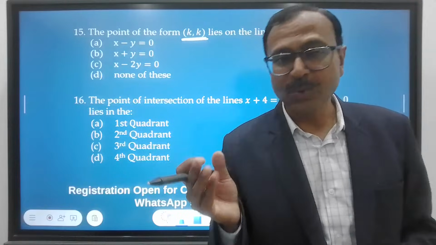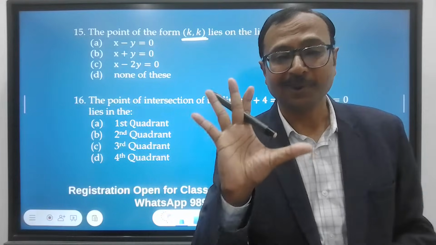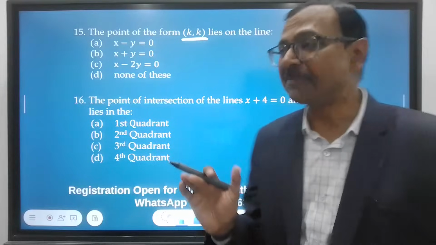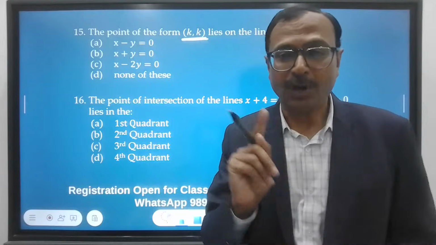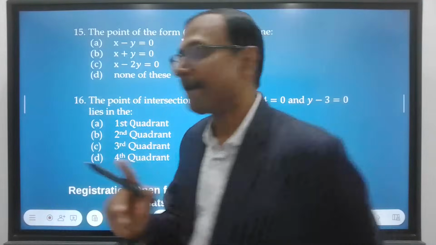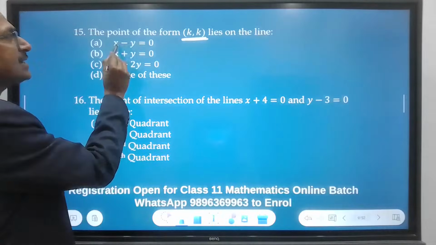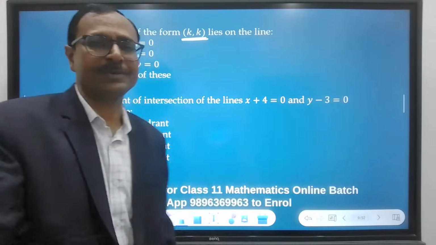And all those who have concept clarity, they will answer this in 5 seconds. Only 5 seconds. You just have to put x equal to k, y equal to k, and check in which option the left hand side and the right hand side are becoming equal. Okay, and see k minus k 0, and the answer is A. You don't have to even check the other options.